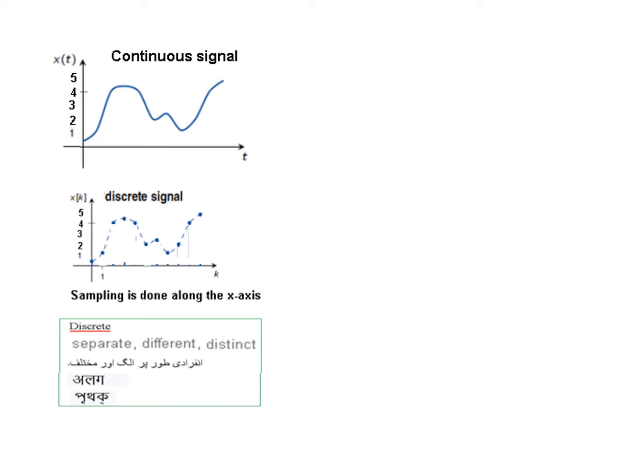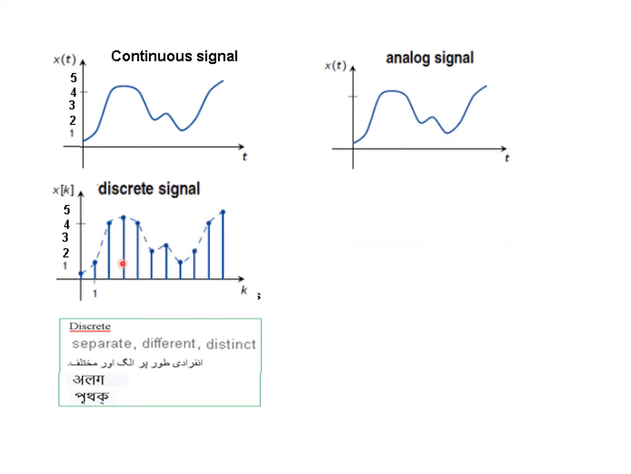Generally, to draw it, we take help of lines. We also draw lines with this, which is actually not required. This is the discrete signal, but let's follow the convention. Now the next item is analog signal. Analog signal and continuous signal, there is no difference, same signal, just two different names. So it's exactly the same signal.